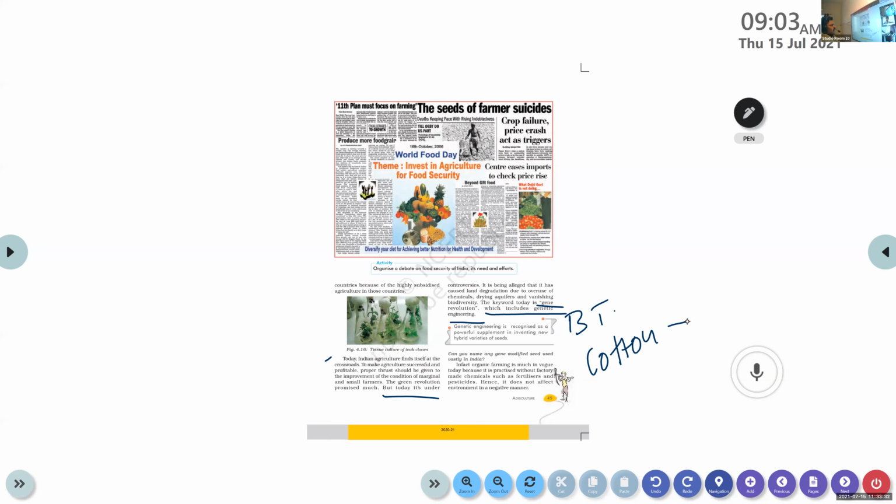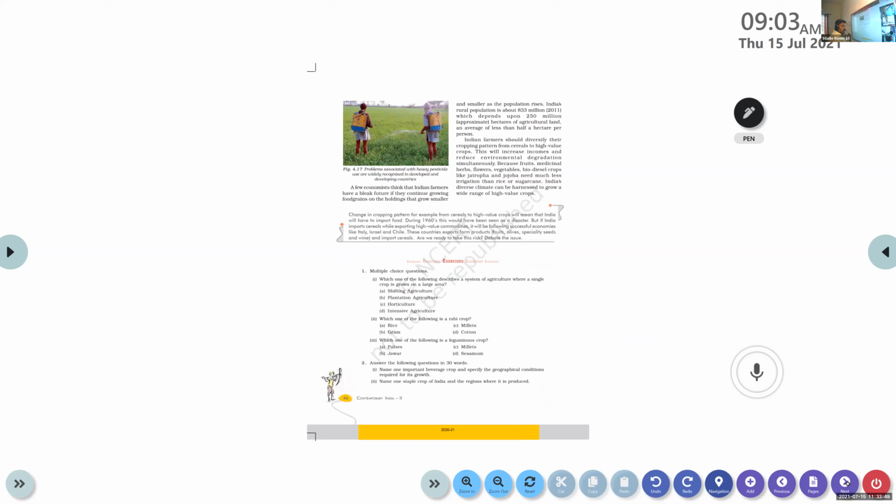But it is against the traditional cultivation methods. In fact, organic farming is much in work today because it is practiced without factory-made chemicals such as fertilizers and pesticides. Hence, it does not affect the environment in a negative manner. Today, most of the farmers have turned to organic farming.